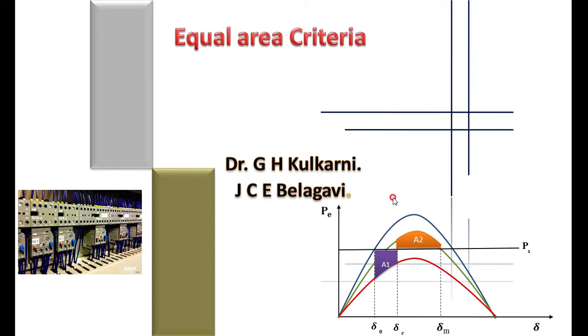Equal area criteria. We already developed a swing equation. When an imbalance occurs in the system, the load angle swings, and that swinging is described in the form of a swing equation, that is M d²δ/dt² is equal to Pa.